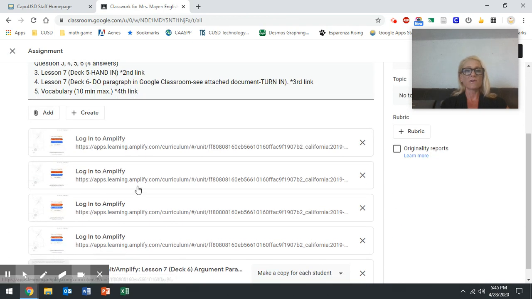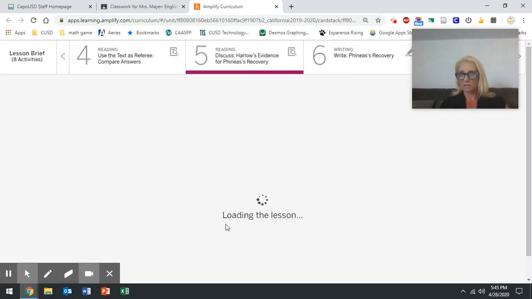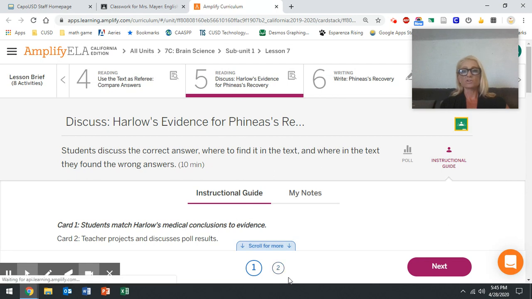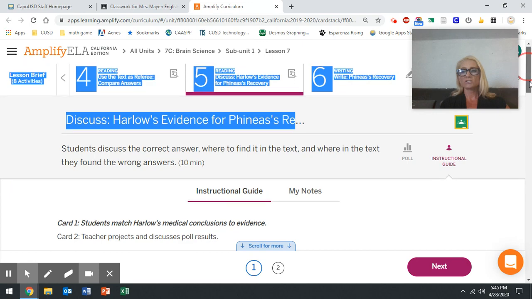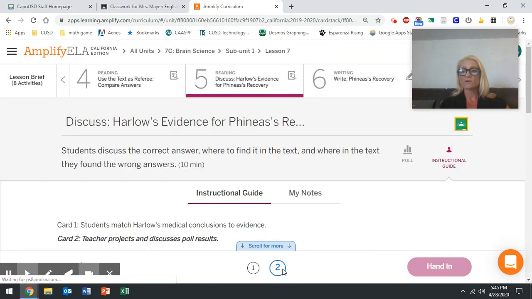I'm going to scroll down. I'm going to click on this. And I'm going to do all of this in Amplify. Hopefully it won't make me log in again. It's not going to make me log in again. That's wonderful. So notice there's 2 cards here. So I'm going to be answering a couple questions. Okay, and it tells you to find evidence. So find that evidence. And then you're going to go next. Once you go to card 2, then it's going to say hand it in.